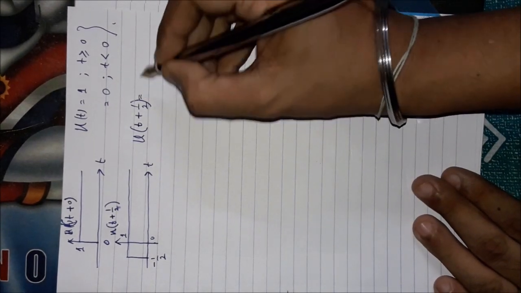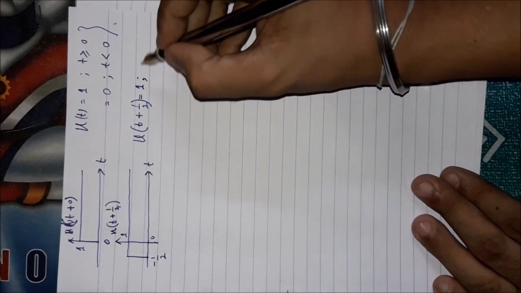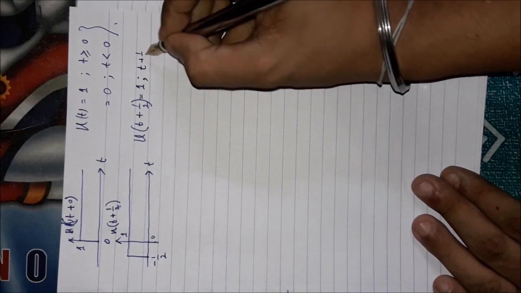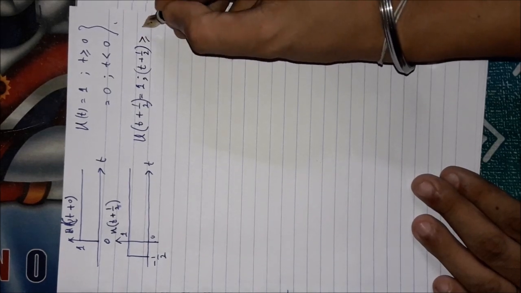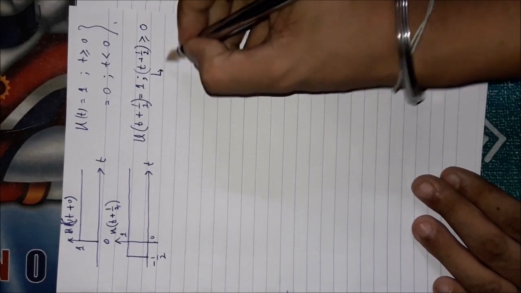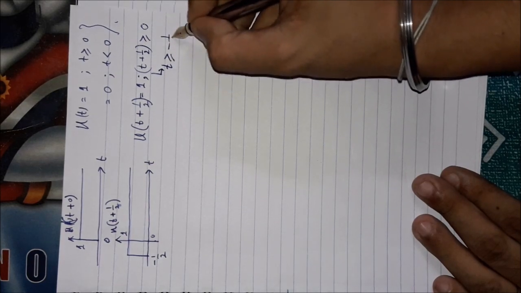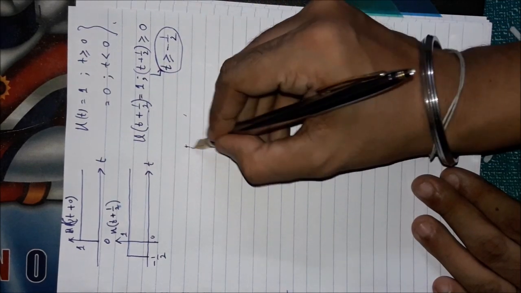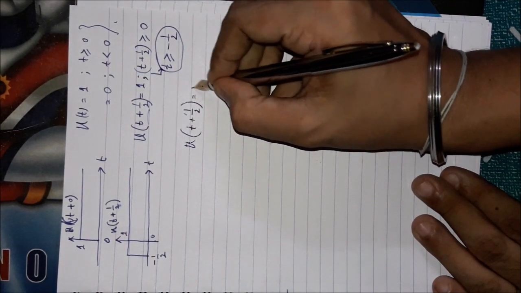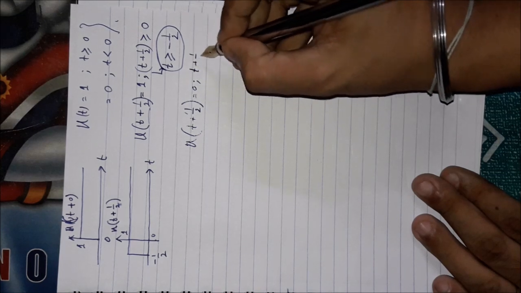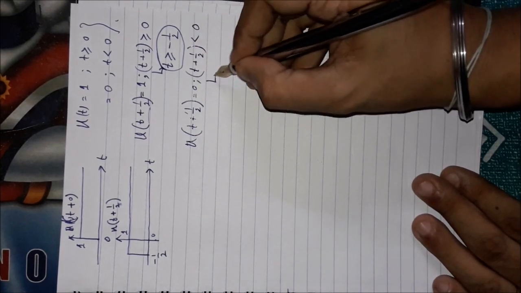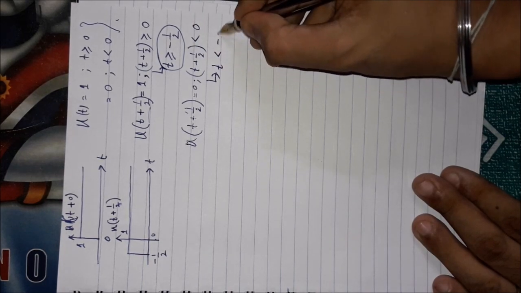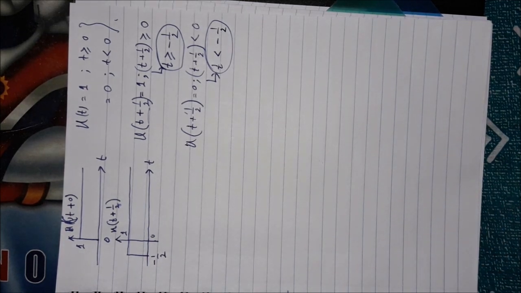It should equal 1 for t plus half greater than or equal to 0, or you can say t greater than or equal to minus half. And u(t plus half) should equal 0 for t plus half less than 0, which is nothing but t less than minus half. So this signal is the time advanced unit step signal.